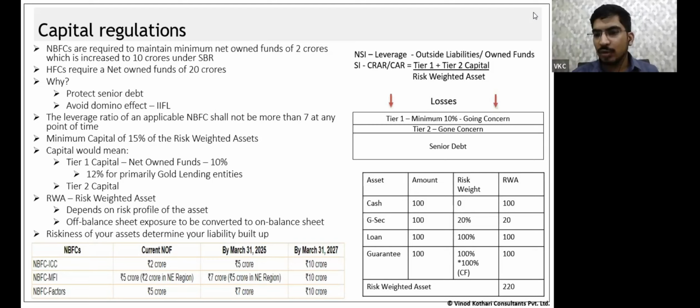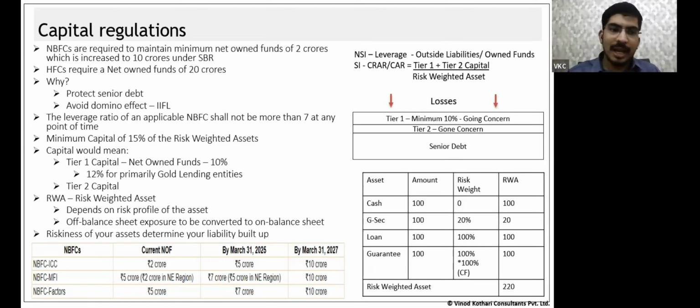Now, if you consider cash over here as 0, that gives you a value of 220. Now, you have to maintain a capital of 15% of 220, of which 10% has to be tier 1. The rest can be tier 2. Again, this 15% is the minimum. You can of course have higher capital.